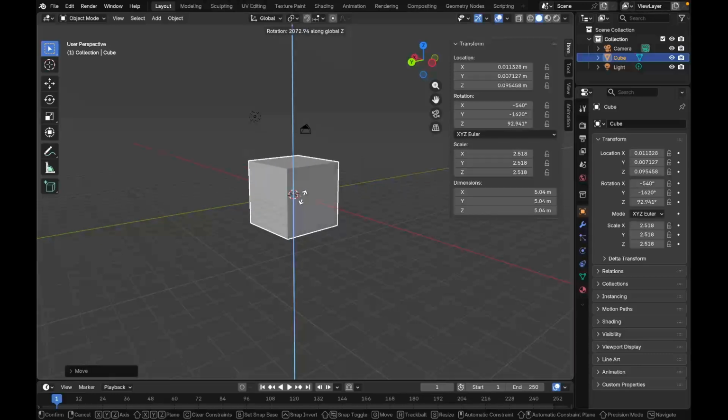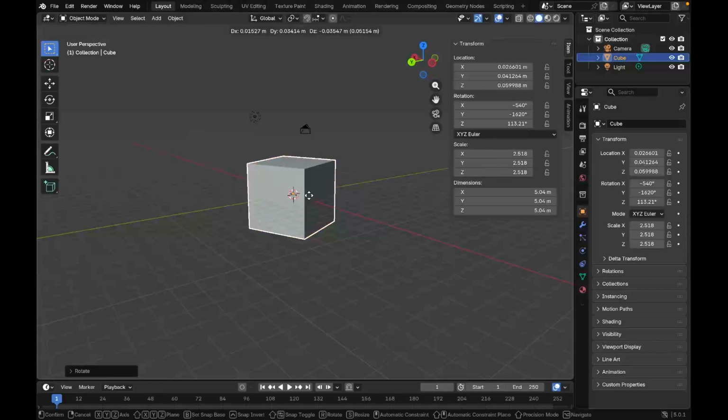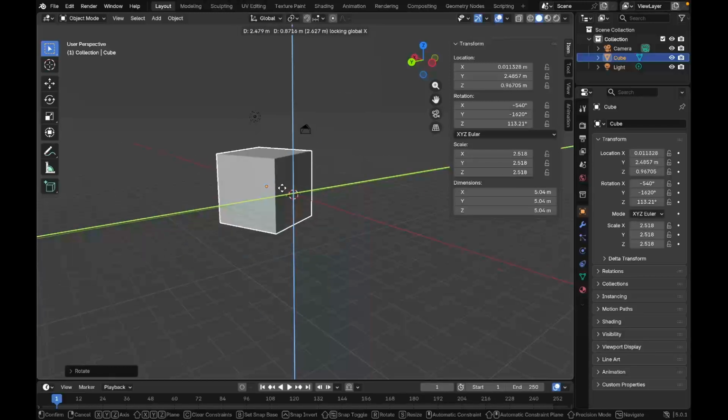This is the navigation in Blender. Again we press G, and then Shift and X, and it moves along the other two axes, you can see.